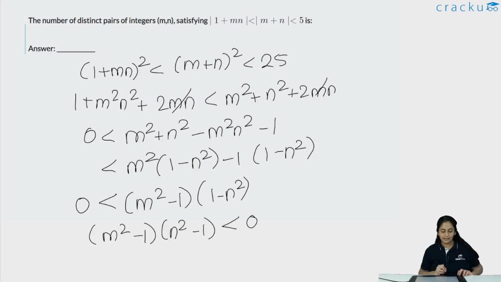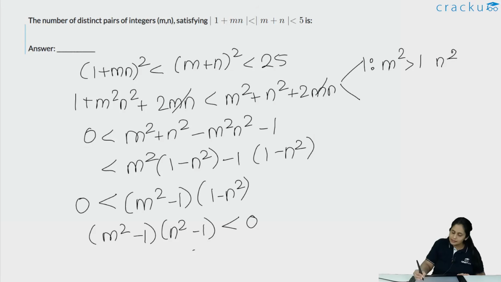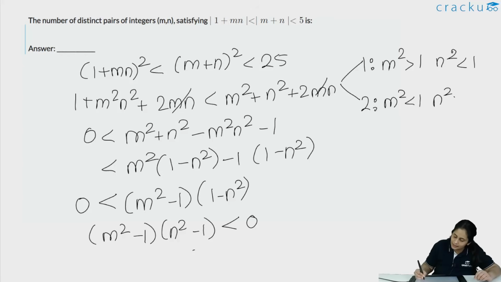Now this is interesting because I am multiplying this term by minus 1, so the inequality sign should flip, which means that this should be less than 0. This means that of m square minus 1 and n square minus 1, one of these two terms has to be negative and the other one has to be positive. So I get two cases. The first case is that m square is greater than 1 and n square is less than 1. Or the second case is m square is less than 1 and n square is greater than 1.